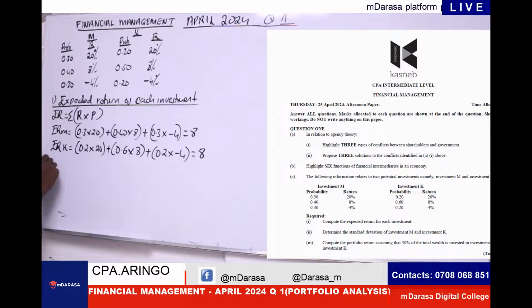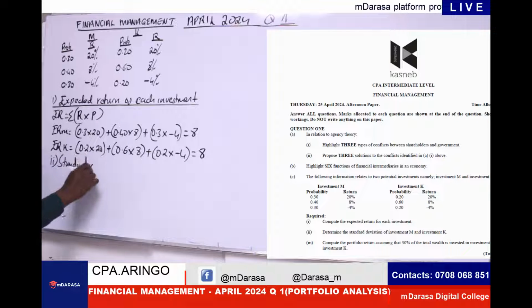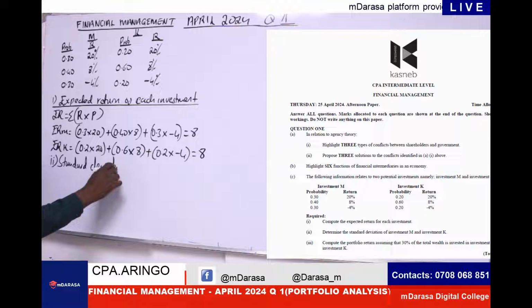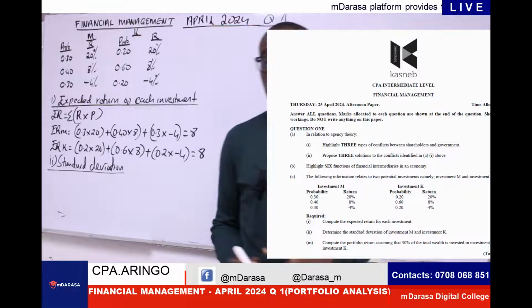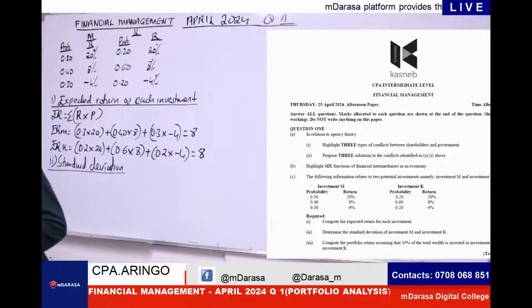So, number 2, the good examiner wants us to determine the standard deviation, right, of each investment, not of the portfolio, of each investment. So, once I've seen the standard deviation, I should know very well that I can't work out standard deviation unless I'm having what? Our variance.